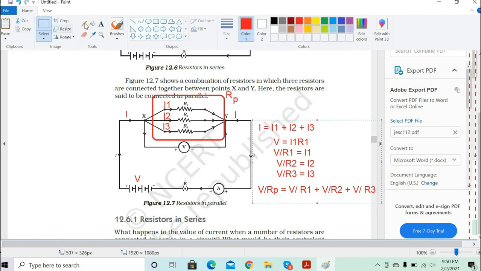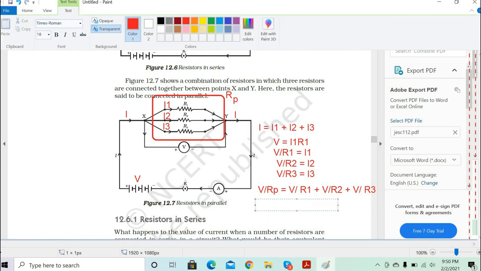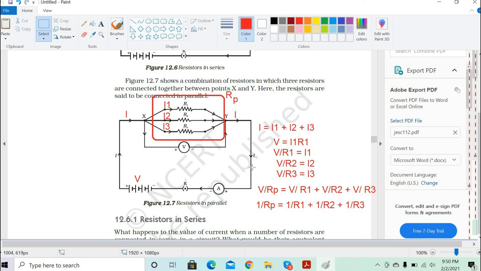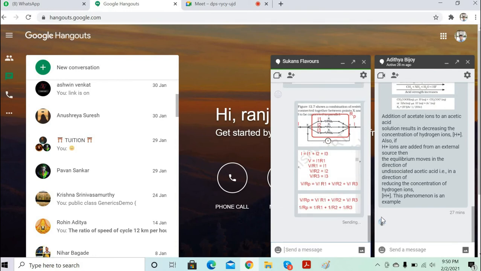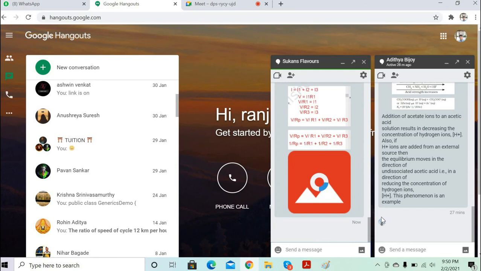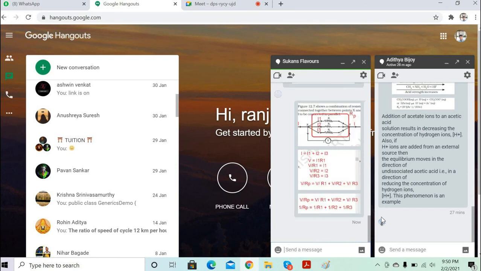So what will be the final equation you will get? 1 by Rp is equal to 1 by R1 plus 1 by R2 plus 1 by R3, correct? Yes, sir. So total resistance in parallel will be given by 1 by Rp is equal to 1 by R1 plus 1 by R2 plus 1 by R3.